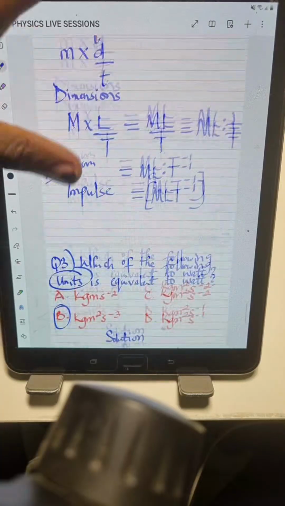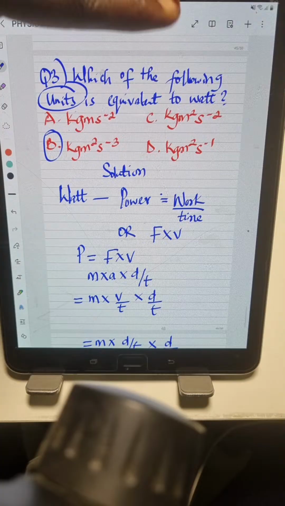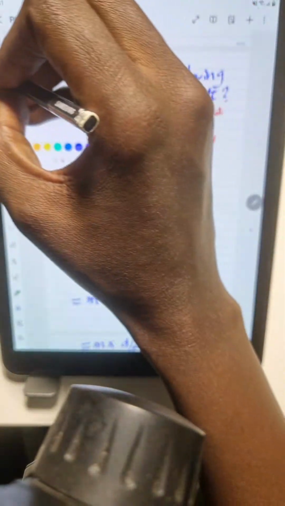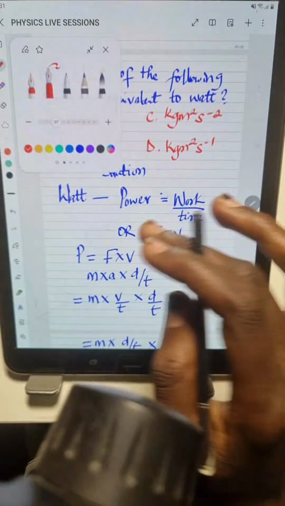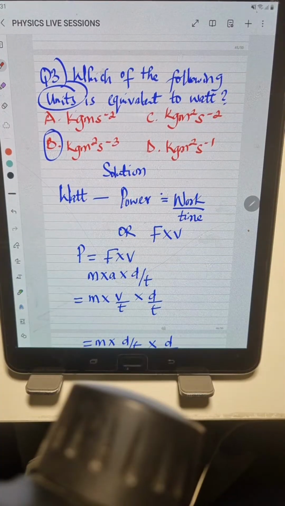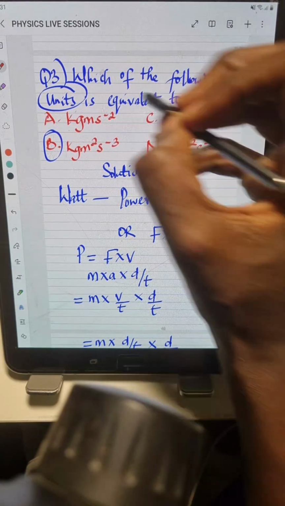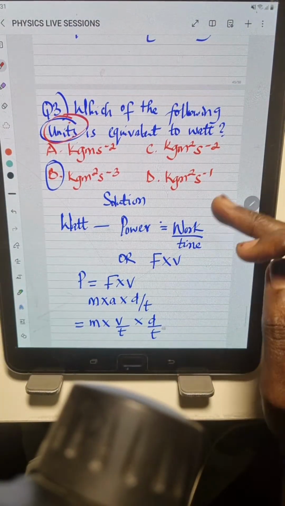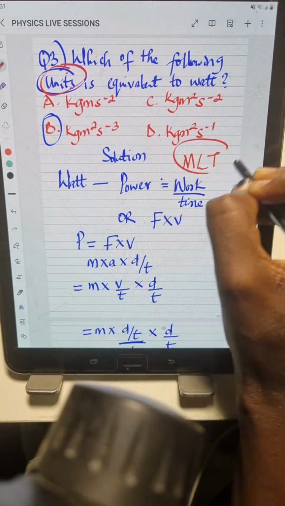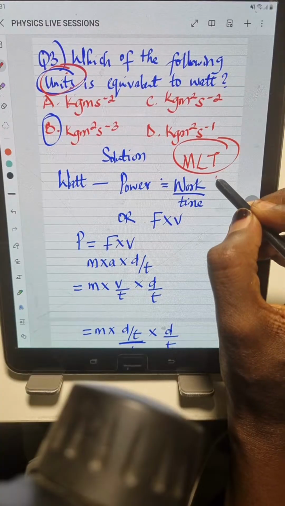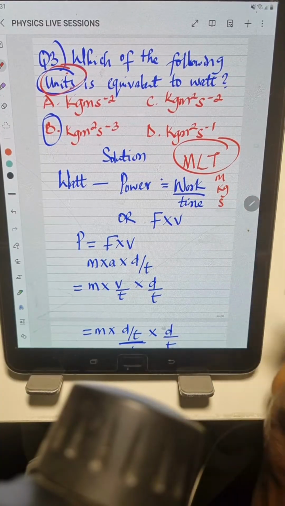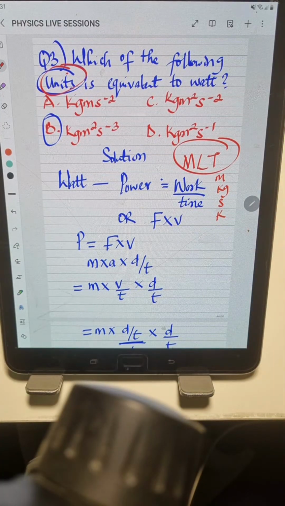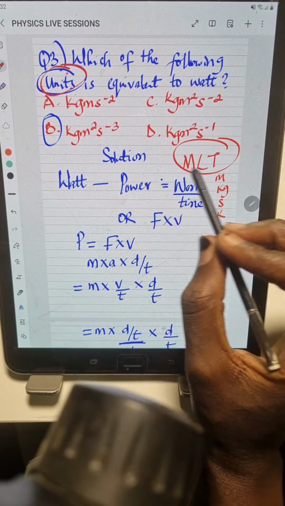So the third question we solved here said, which of the following units is equivalent to watts? Already, unit has been mentioned in this question. So since unit has been mentioned, that gives us a guide to know that this question is not under dimension. This question is under what? Units, not dimension. Once we hear dimension in a question, or you see the options having M, L, and T, this is dimension. But once you are seeing meter, kilograms, seconds, Kelvin, all of these are units. But the dimensions are what? MLT.